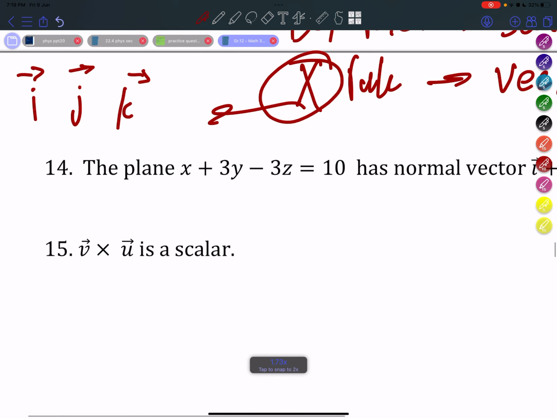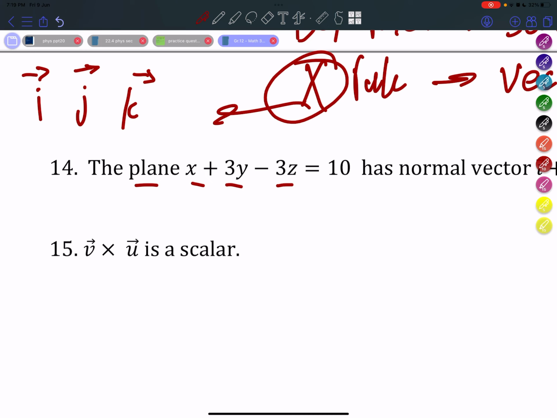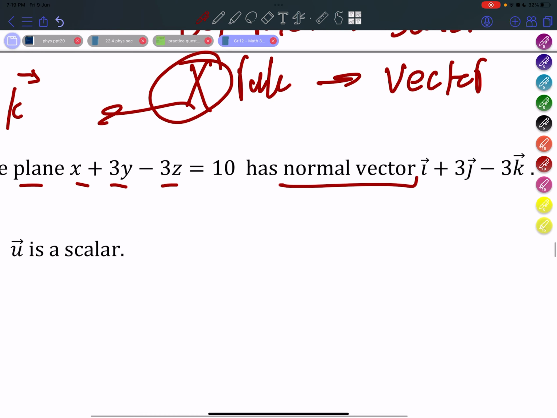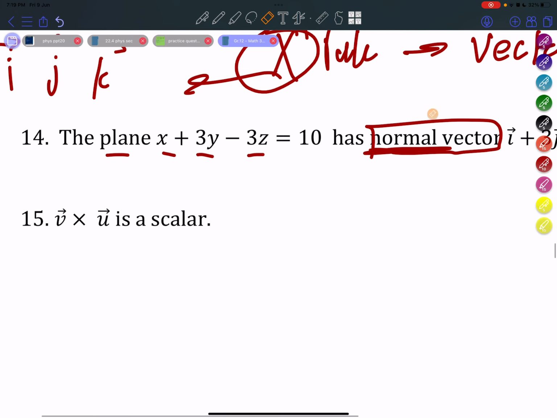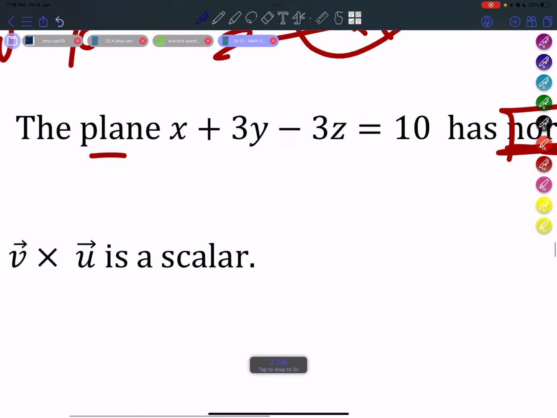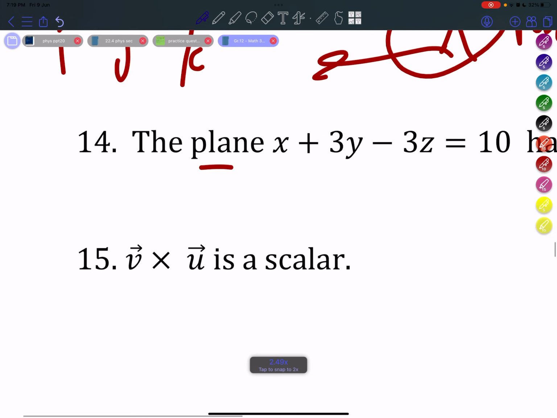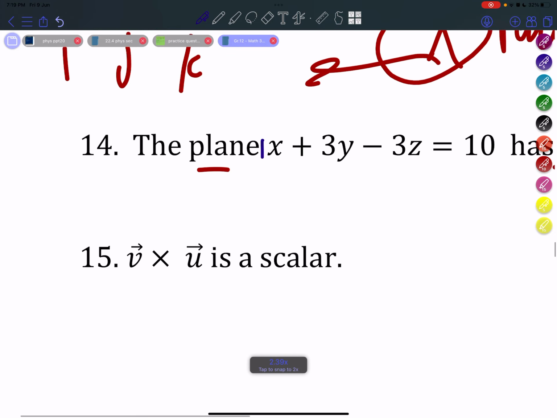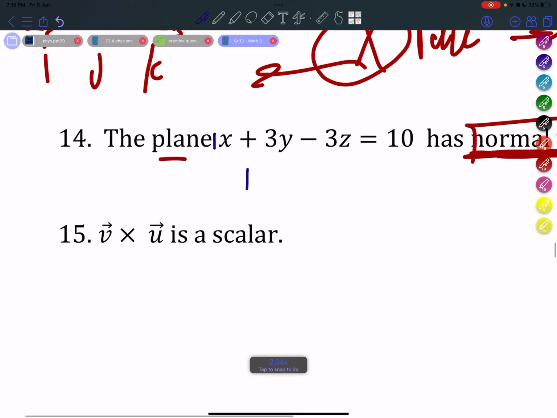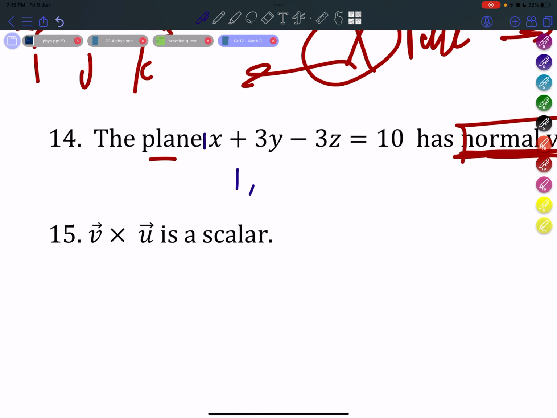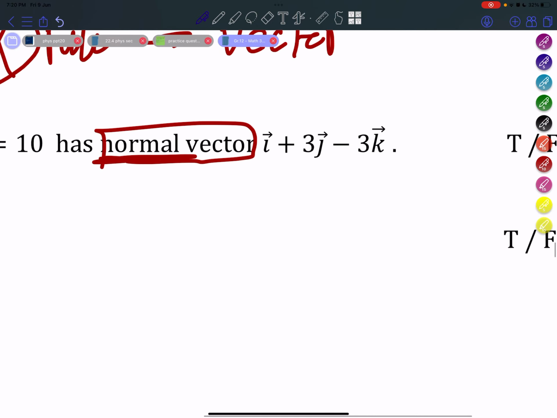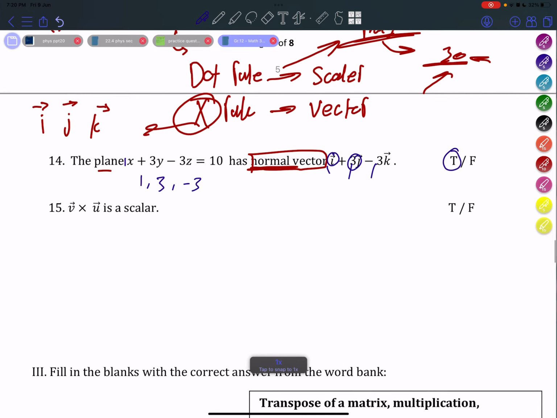Question number 14, the plane x + 3y - 3z has a normal vector. And again, every single time we say normal vector, we always pay close attention to the coefficients. So here we've got x is 1 and y is 3 and z is -3, which is also true here. You've got 1, 3 and -3, so that's true.